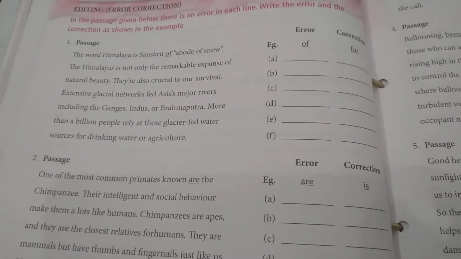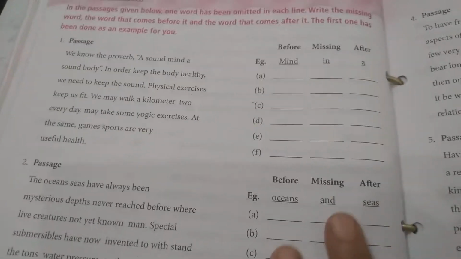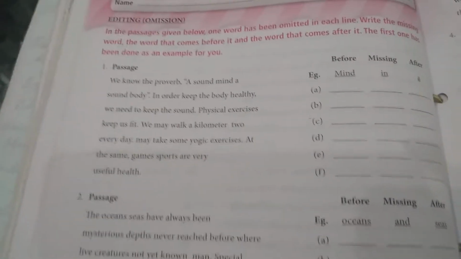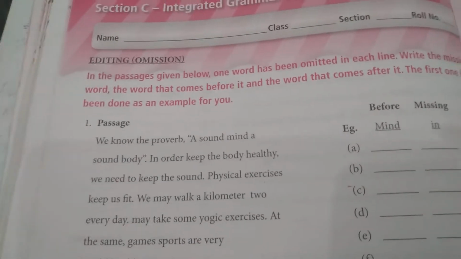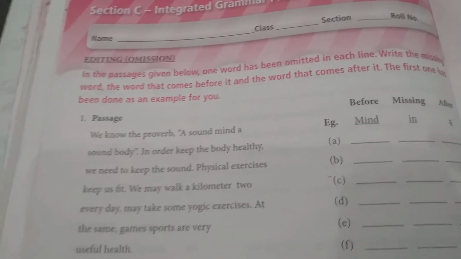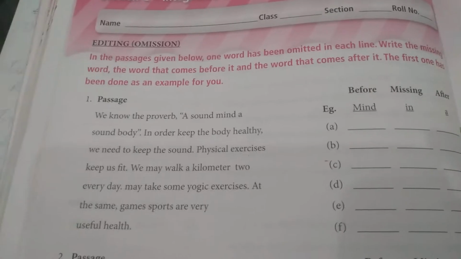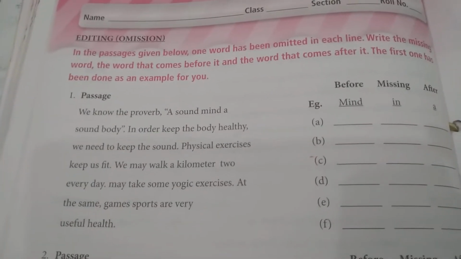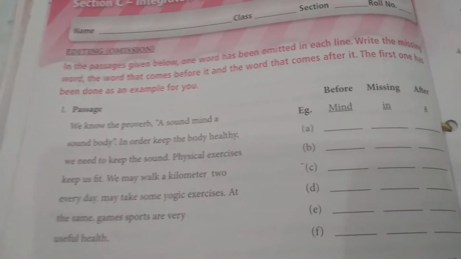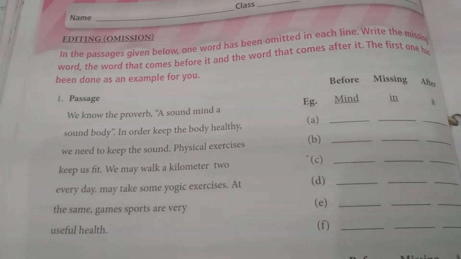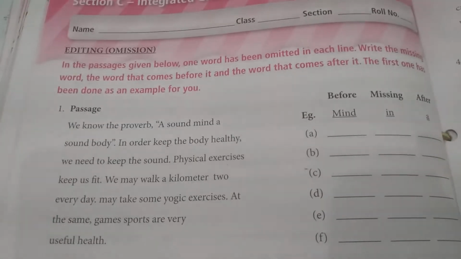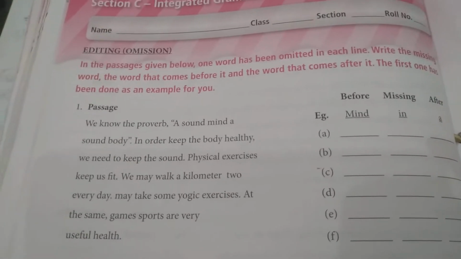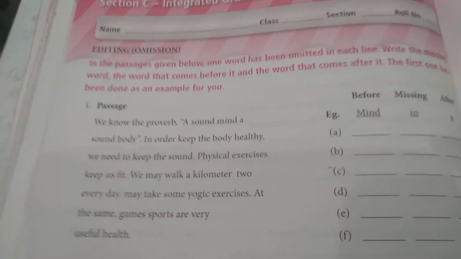The second exercise which you will get in the grammar section of ninth class will be editing or omission. Now, what will be there in this type of exercise? There will be a passage given to you, and one word has been omitted in each line. In that passage there are many lines, and in each line one word has been omitted.